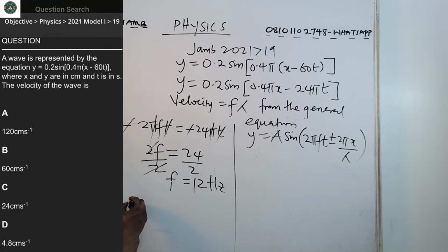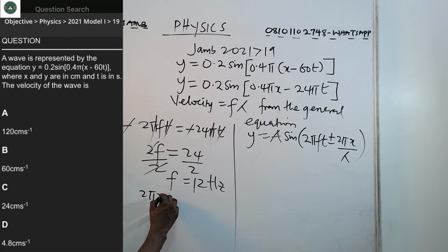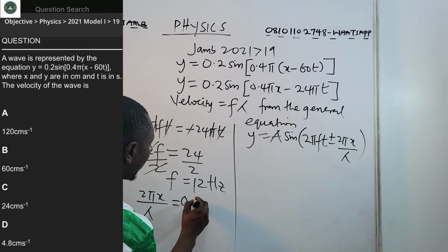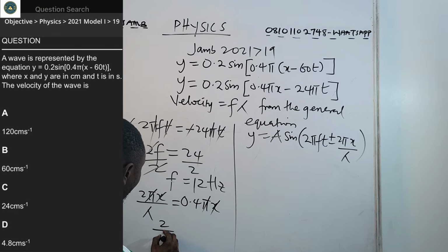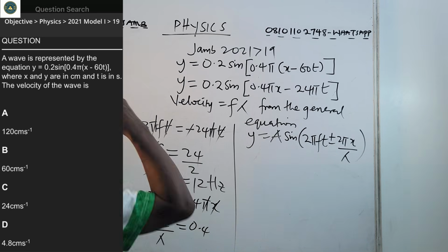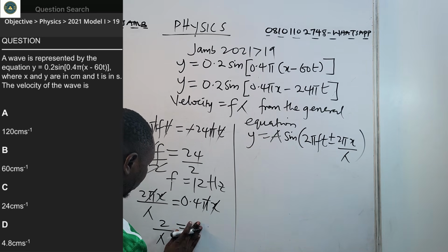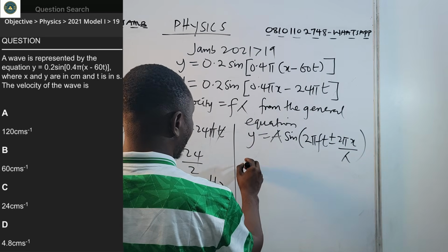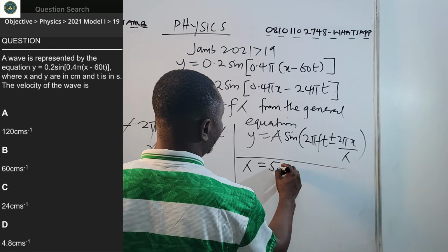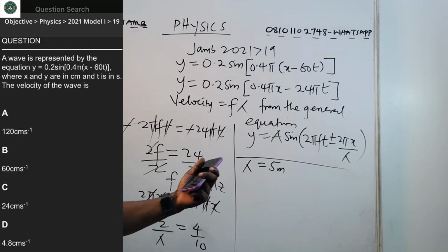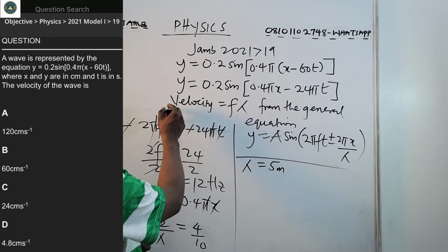Now that frequency is 12 Hz, we need wavelength, which is lambda. So 2 pi x over lambda equals 0.4 pi x. We cancel pi, we cancel x. What is left? We have 2 over lambda equals 0.4. So 0.4 is automatically 4 over 10. So lambda is 20 over 4. That's 5 meters. Now that lambda is 5 meters, we can then get our velocity.